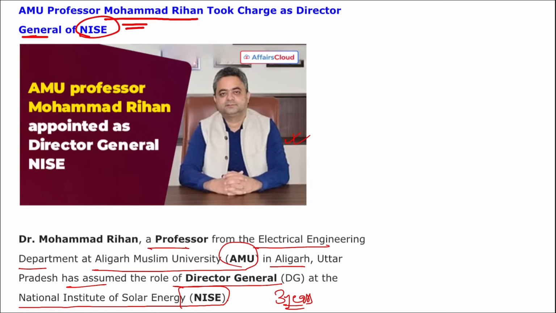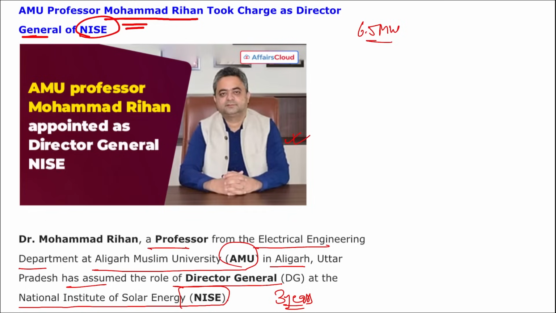Apart from this, he has been working as a visiting scientist at NISE. He has been a member of the Central Project Implementation and Monitoring Committee of AMU. He is also the founder, director and coordinator of the Center for Grid Integrated Green and Renewable Energy Initiatives. He has led an integration of a 6.5 megawatt peak solar photovoltaic plant in the AMU campus distribution grid, and this is the largest in any institution in India.